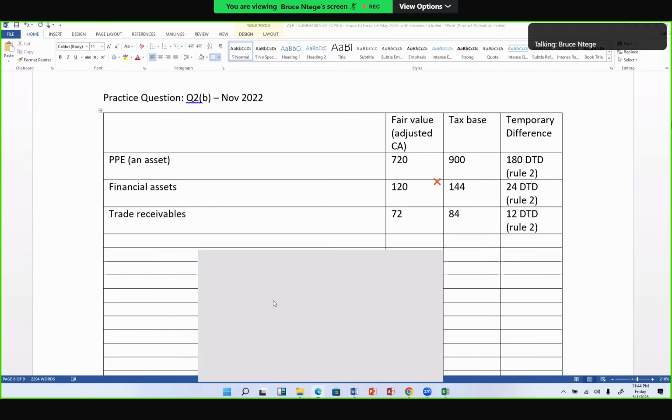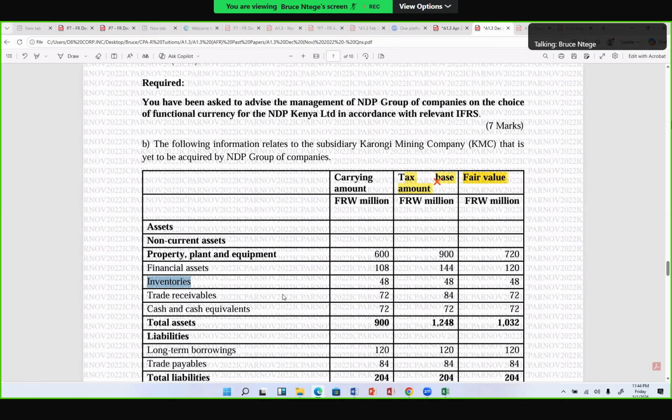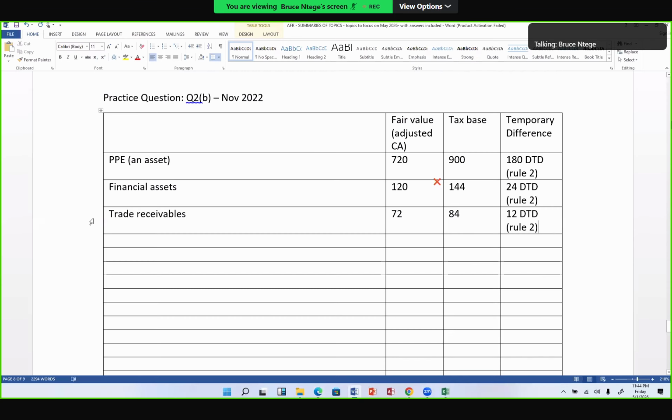Oh, we forgot inventories. Somebody did not see inventories in there. It's 48 across: 48 tax base, and 48 the fair value. So let's put it there. We need to pick those marks as well. So inventories, and we have 48 across. So we have no temporary differences on the inventories. So we have a 0. If it's a 0, don't start struggling to know which type it is, taxable or deductible, no. Okay, so that is inventories.